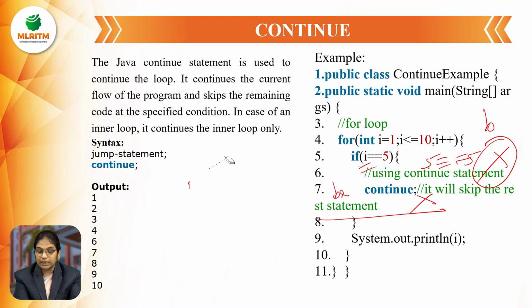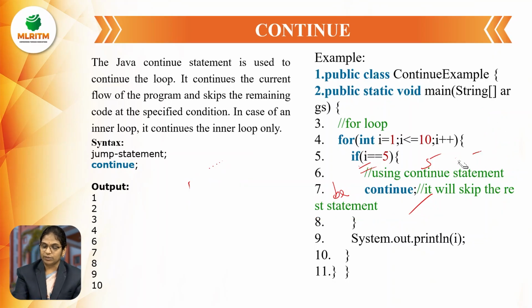Only that particular condition is not going to be executed. It means it is skipping that particular condition. For example, i equal to 1, i less than or equal to 10. Condition satisfied. And then checking for 1 double equal to 5. Condition false.